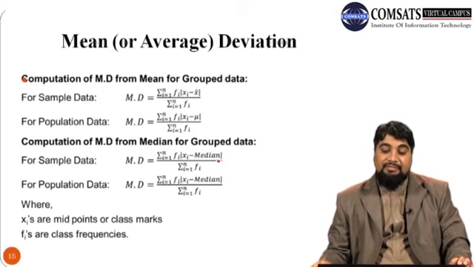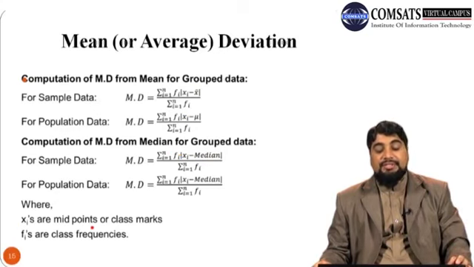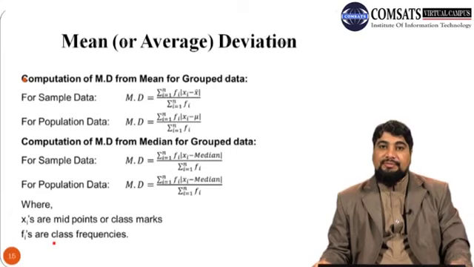So we subtract the median instead of the mean in order to calculate mean deviation from median. And remember that here the xi's are the midpoints, which are also called class marks, and fi are their corresponding class frequencies.